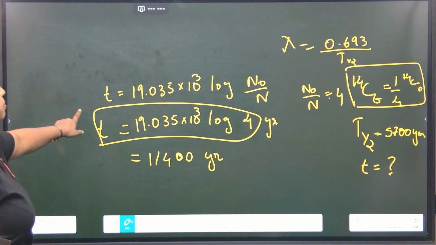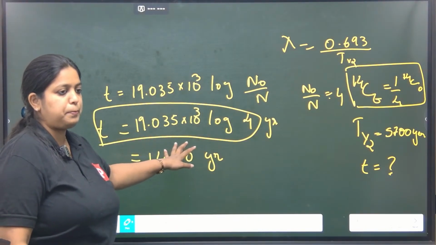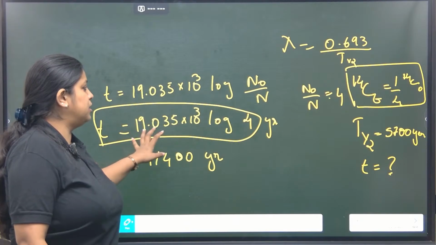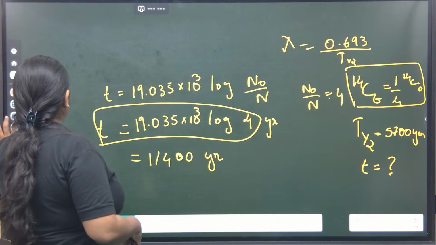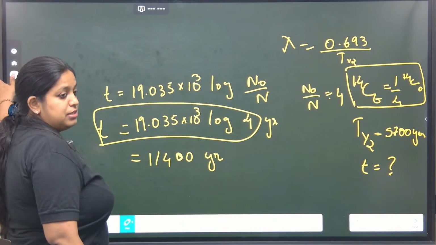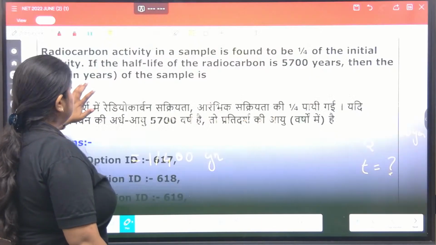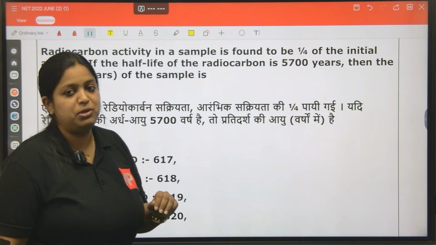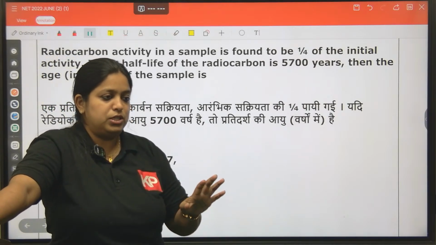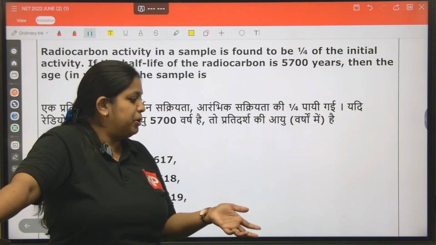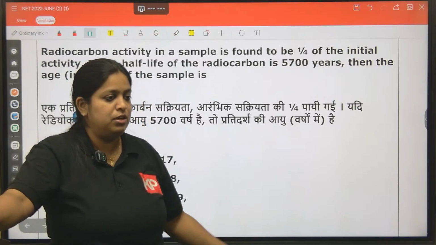Remember this equation because even in GATE they ask similar questions. NET also repeatedly asks about carbon. Carbon-14 is one of the very important radioactive isotopes that you have to study, and you have to remember the equation. All other radioactive elements' equations are the same: N equal to N naught into e raised to minus lambda t, that equation only you have to remember. They will give you the lambda value and the t value. But for carbon-14, it is better to remember this equation itself.